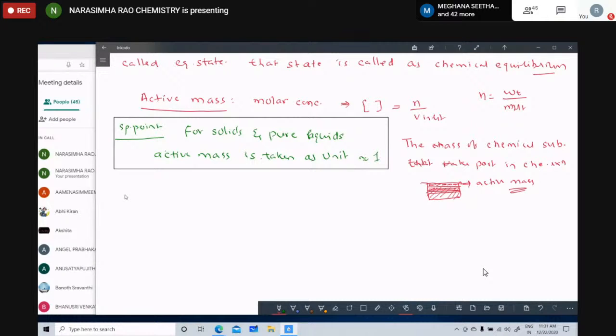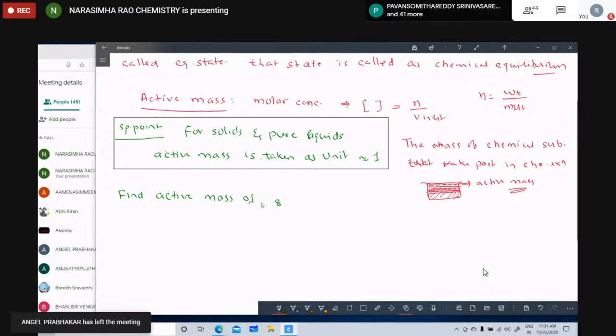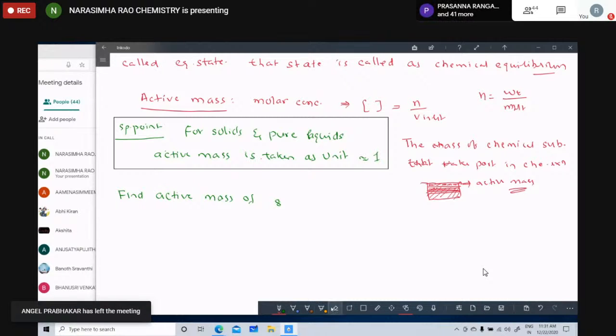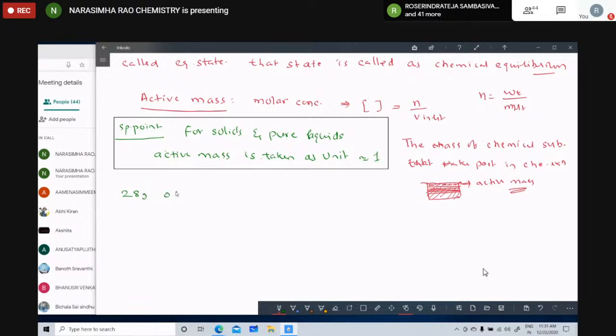Now for an example, one more discussion. Find the active mass of the following gases: 28 grams of N2, 8 grams of O2, and 1 gram of helium are present in a 2 liter vessel.